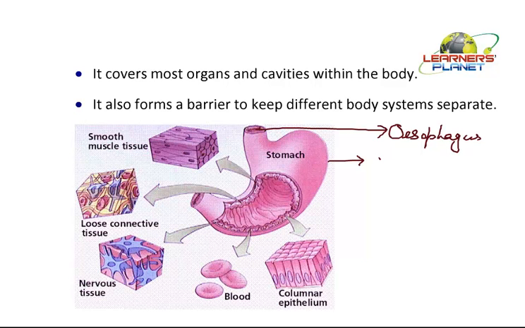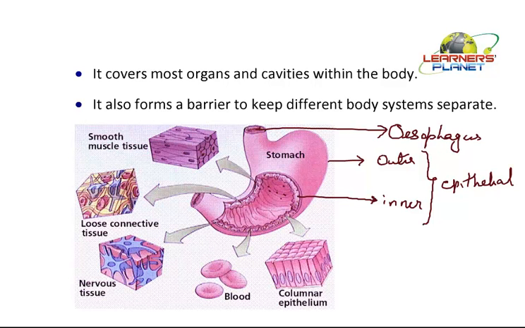If we cut this section, the hollow space would be seen here. This hollow space is filled up with some material, and the inner lining of this organ is made up of what? It is made up of epithelial tissue. So the outer and inner part of the stomach or any other organ has this epithelial lining. But now just observe, the outer lining of this stomach is smooth in nature, whereas the inner lining of this is something different.